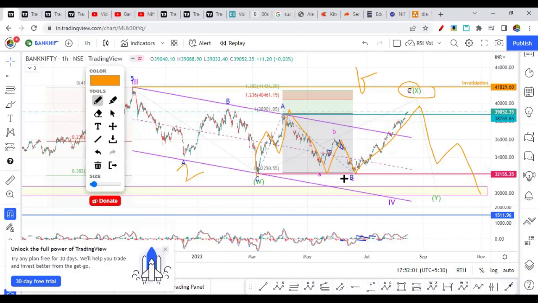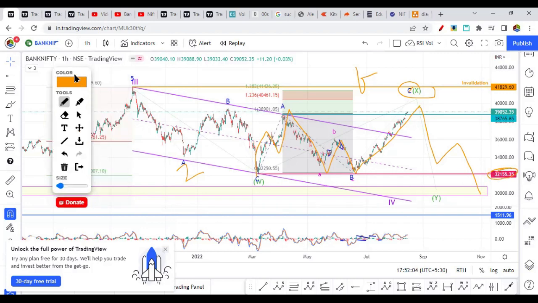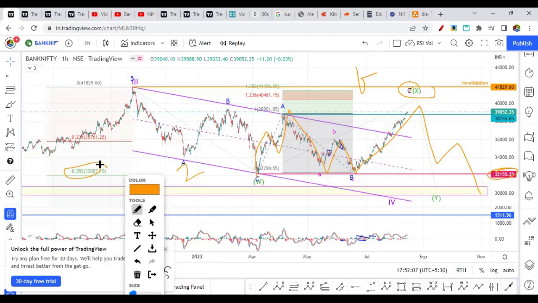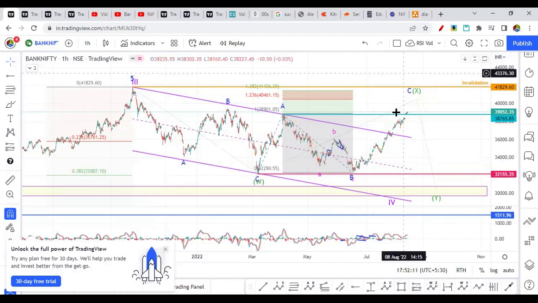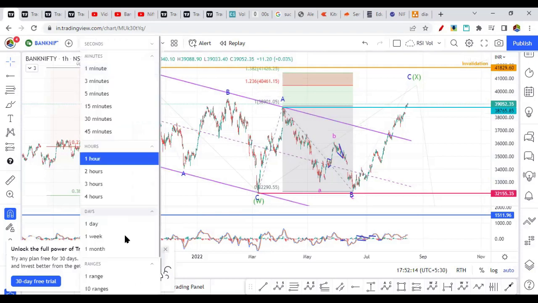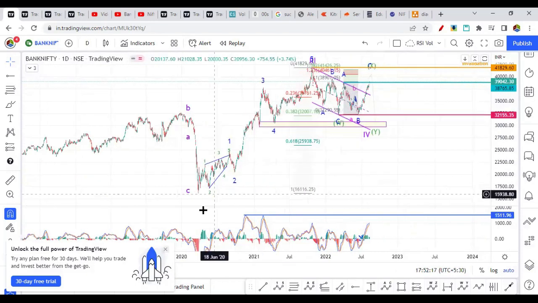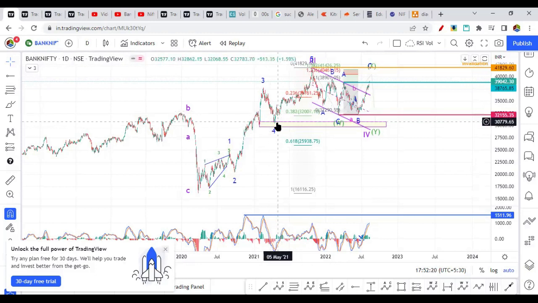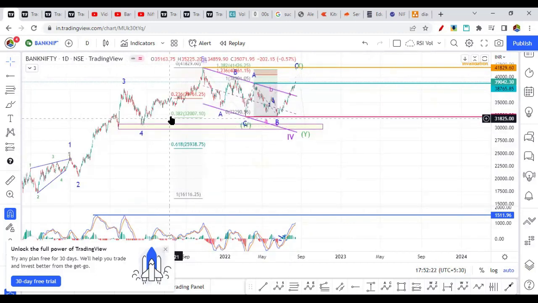Or it can just break this low and make a low near 32,000, right, which is 0.382 Fibonacci. So how are we calculating the 0.382 Fibonacci? Let me tell you on the daily chart. Let me switch to the daily chart. When you plot Fibonacci from this point to this point, you get 32,000 as 0.382 Fibonacci. So Bank Nifty is respecting this level and bounced 2 times from this. It came near to that at 32,290 and 32,155. 2 times it has bounced back. You can call this a double bottom pattern as well. So max it can go towards 30,000 in a Y wave. That's what we can consider.